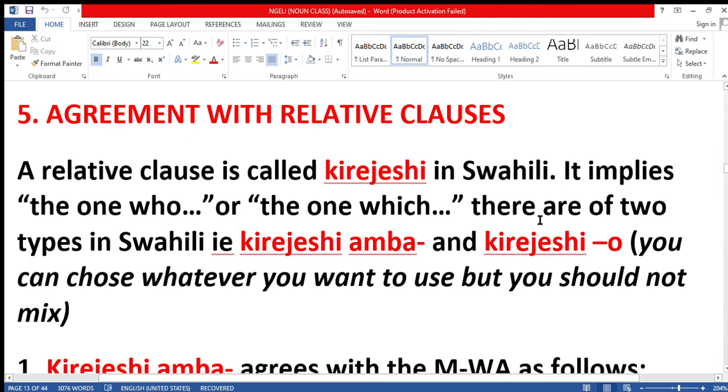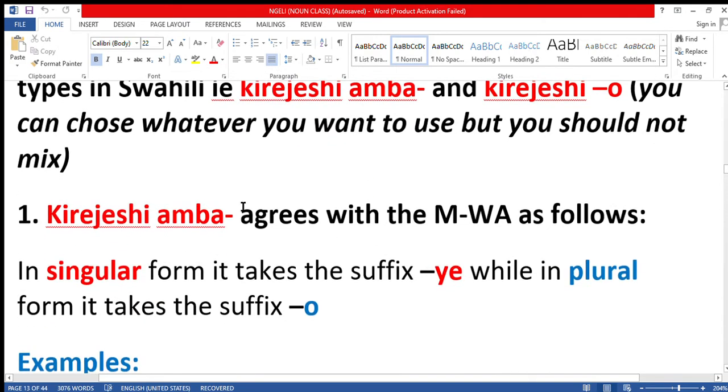Okay. There are two types of Kirijishi in Swahili, and that is Kirijishi amba and Kirijishi o. So you can choose whatever you want to use, but you should not mix them. So if you want to use Kirijishi amba, don't use Kirijishi o. And if you want to use Kirijishi o, don't use Kirijishi amba. Sawa. So here are examples of Kirijishi amba.